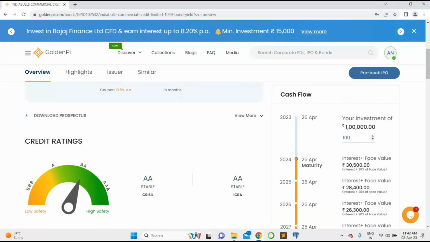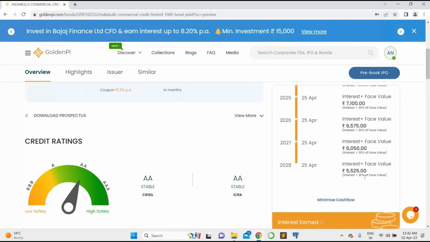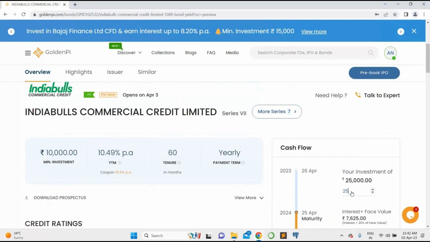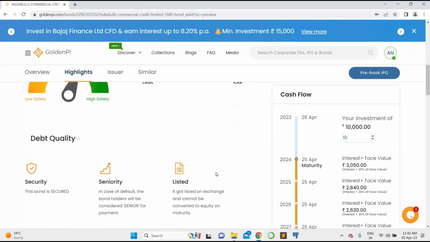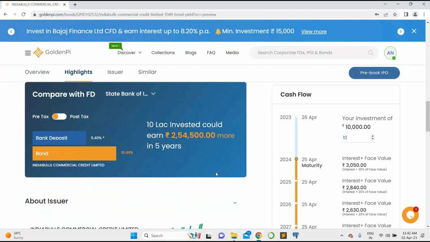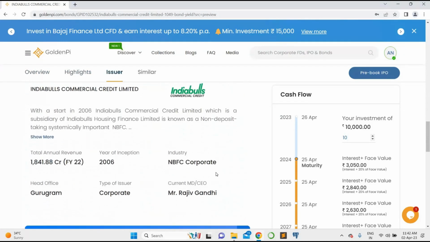On the right-hand side, you can see actual cash flow like your returns and date that you would receive your returns and investments. You can also see how you can customize your investments and check your returns accordingly. You can scroll down for the key highlights of this bond, and details about issuer, and return comparisons with our typical FDs and so on.